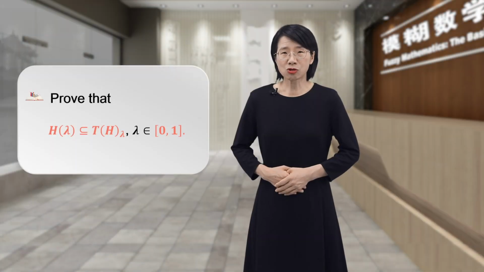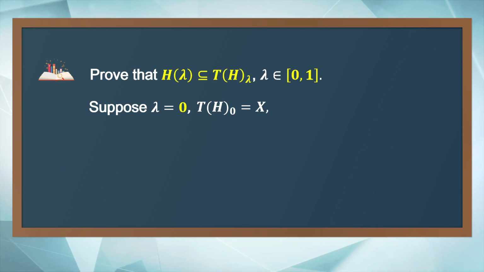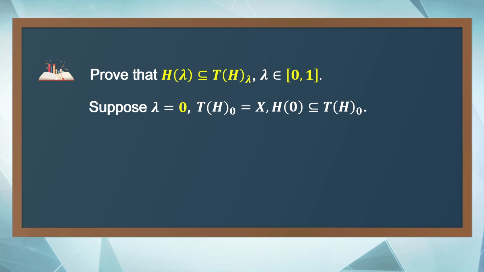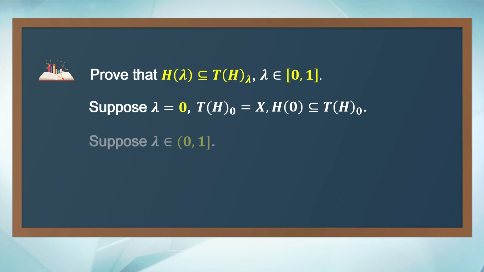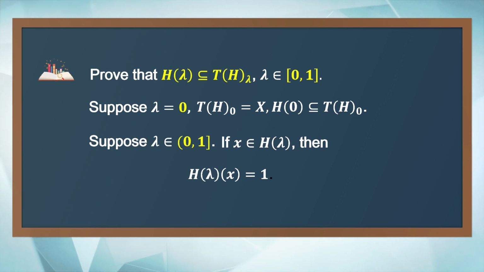Next, we will prove that H of lambda is a subset of the cut of T of H at level lambda. Suppose lambda equals 0. By the property of the cuts, the cut of T of H at level 0 is the universal set. So H of 0 is a subset of the cut of T of H at level 0. Next, suppose lambda is in the interval from 0 to 1, excluding 0. If x is in H of lambda, then H of lambda of x equals 1.